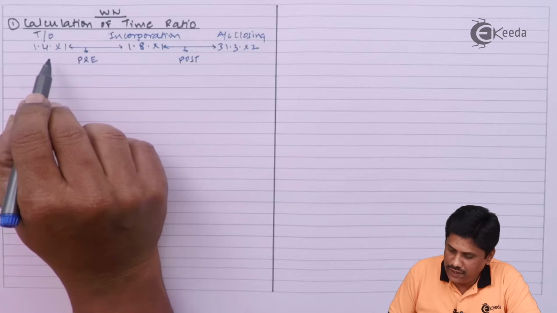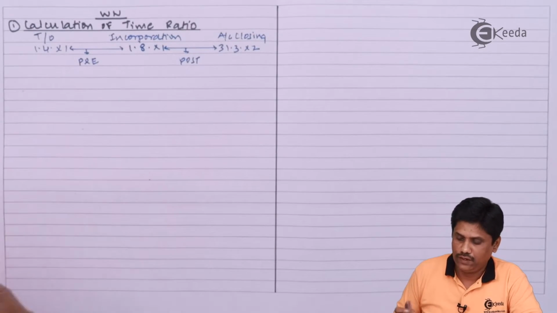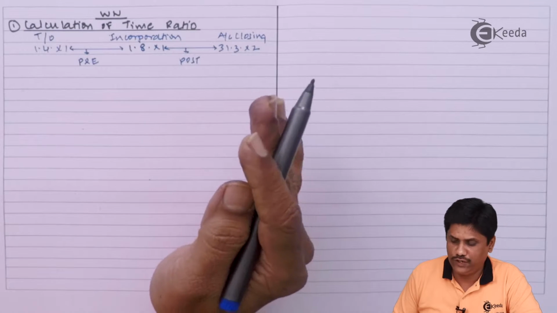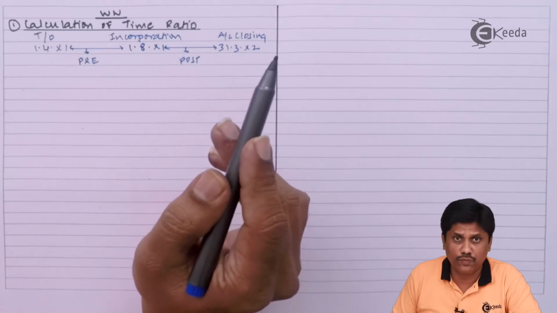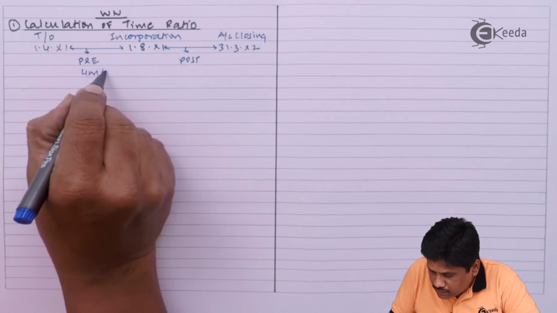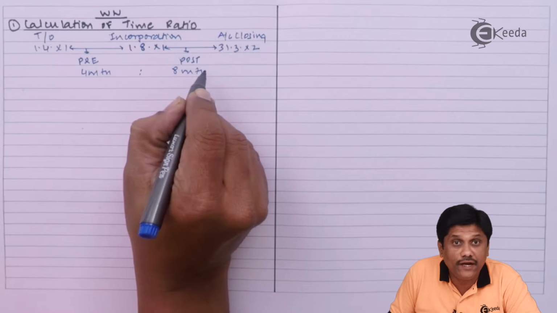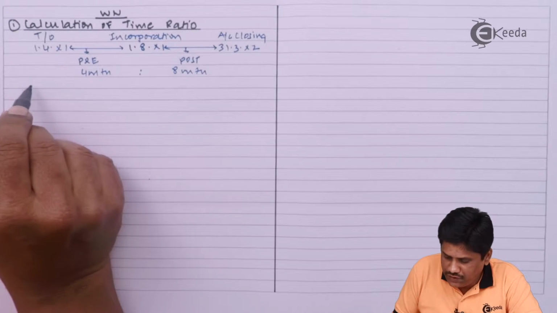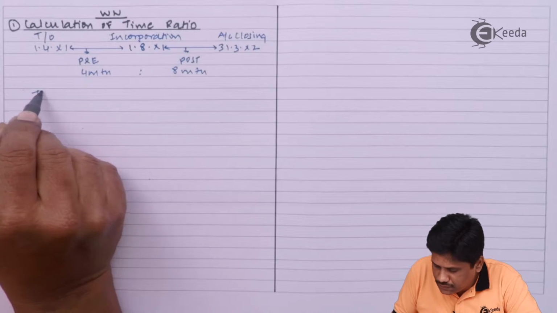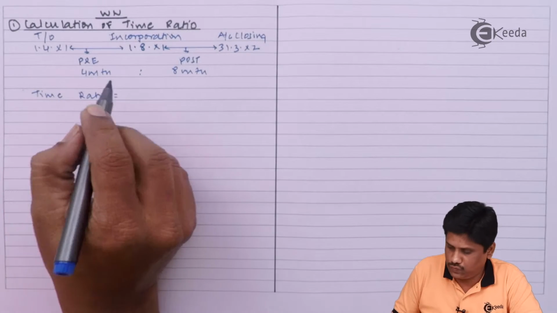Pre-incorporation period will be from April to August: April, May, June, July, not August, because in August incorporation is done. Okay, so 4 months. And in post, of course, there are 8 months. So what is our time ratio, students? Time ratio will be 1:2.